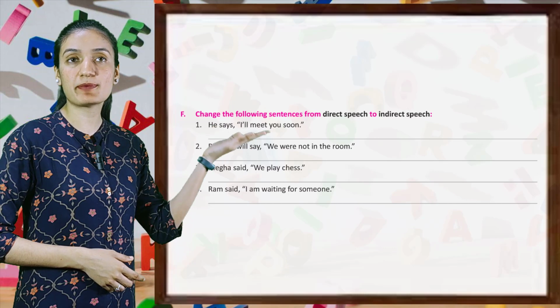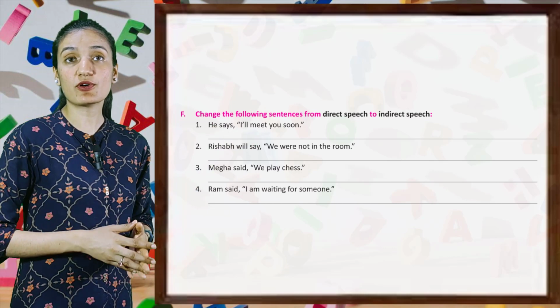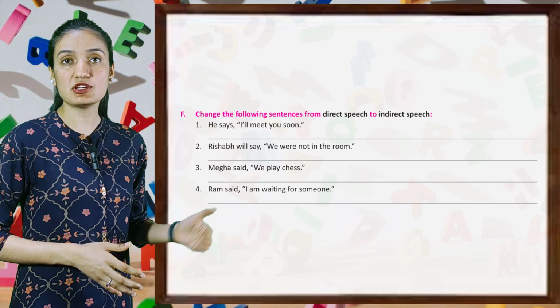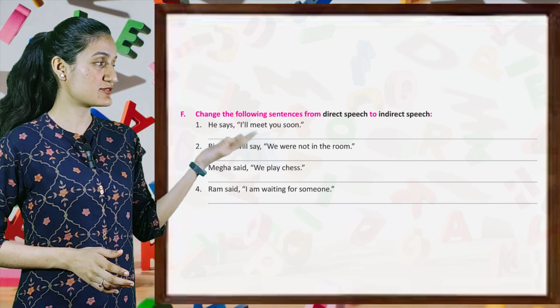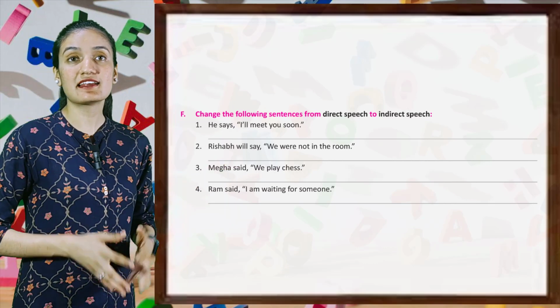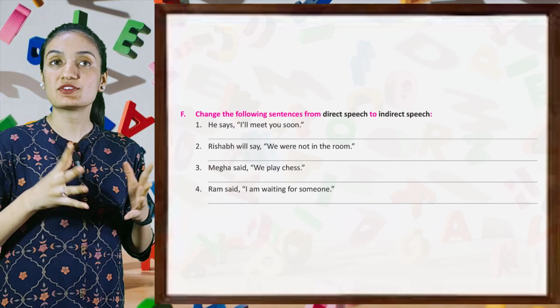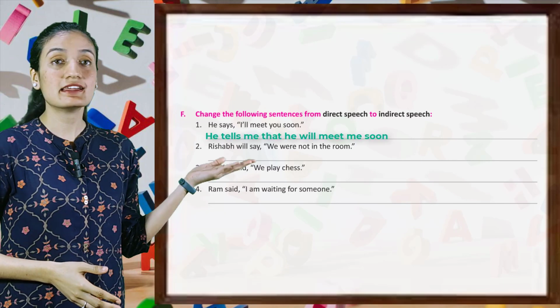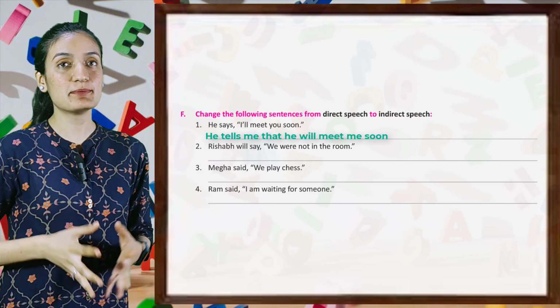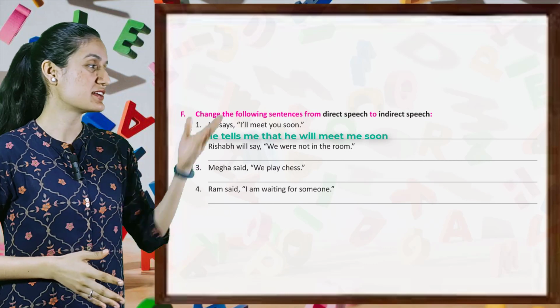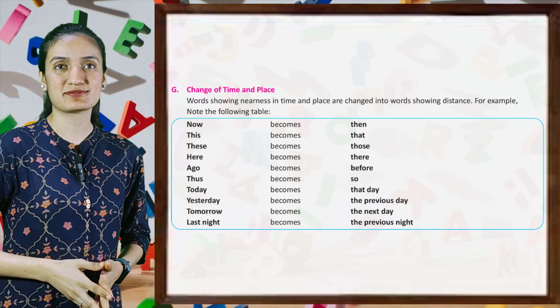Now let's move on to part F. Change the following sentences from direct speech to indirect speech. First: He says, "I will meet you soon." So this sentence will be: He tells me that he will meet me soon. So in this way, do the rest by yourself.